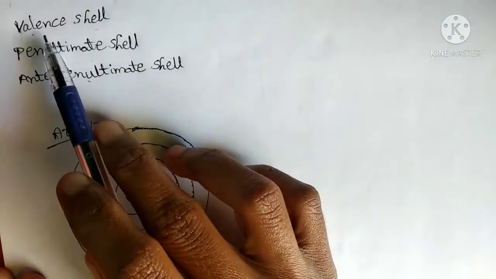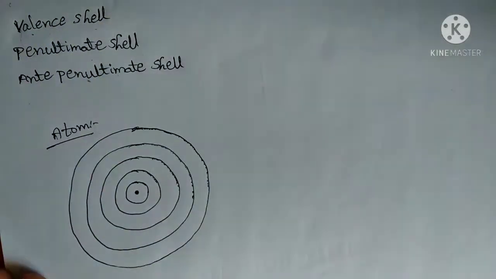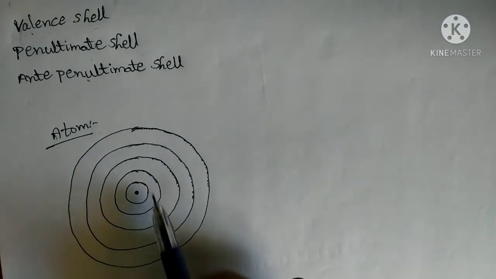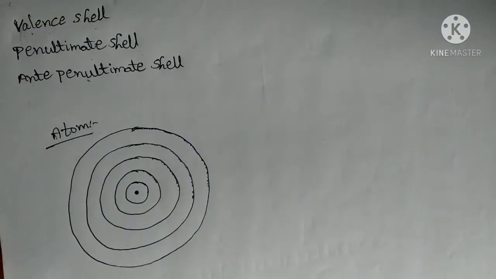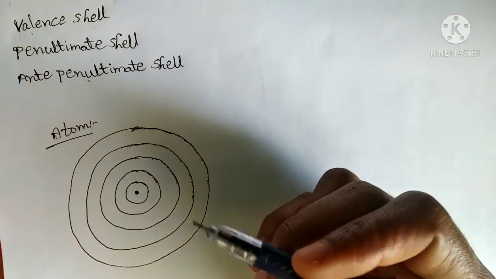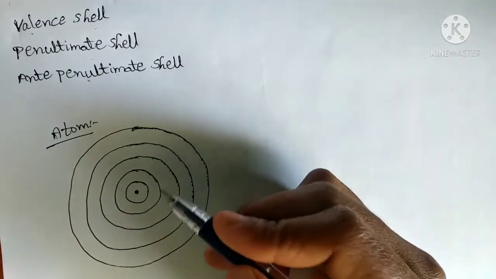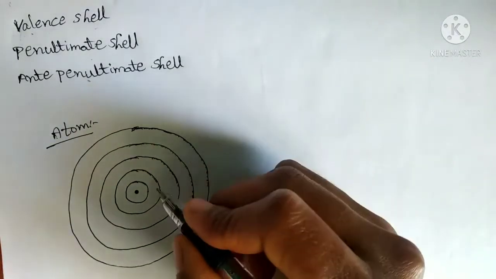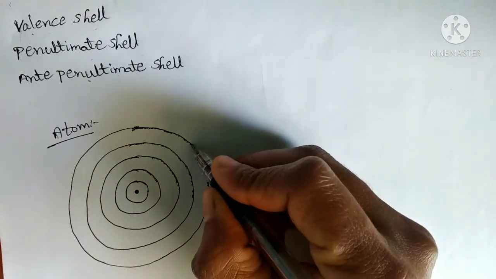So what is the valence shell? We know that around the nucleus electrons are revolving in a fixed path, which can be called a shell or orbit.